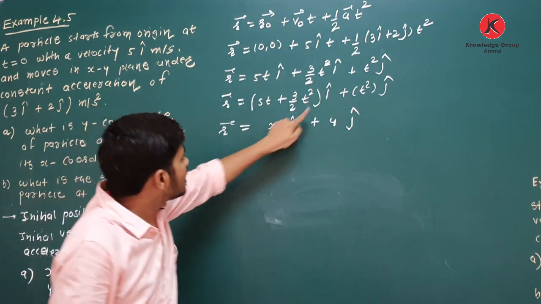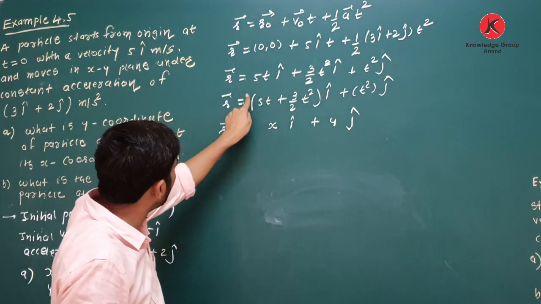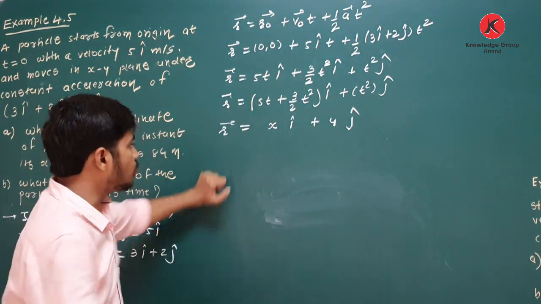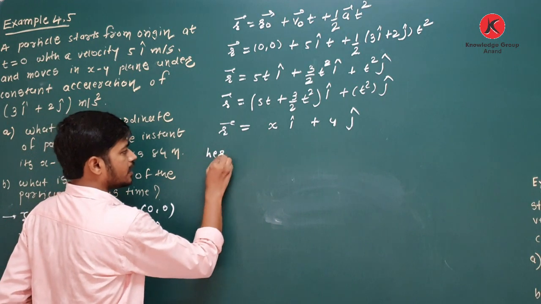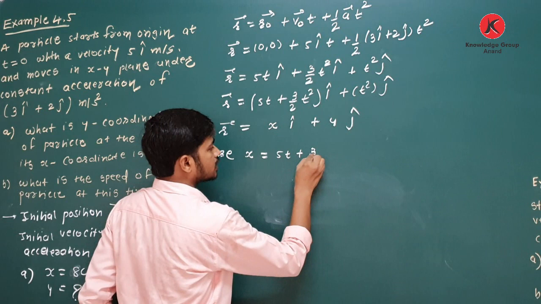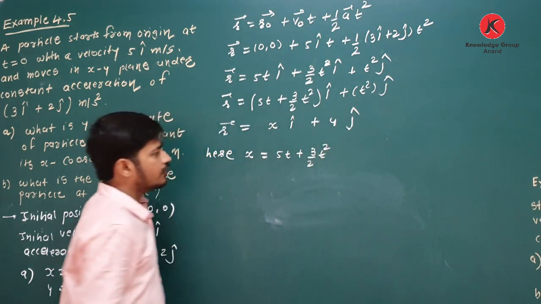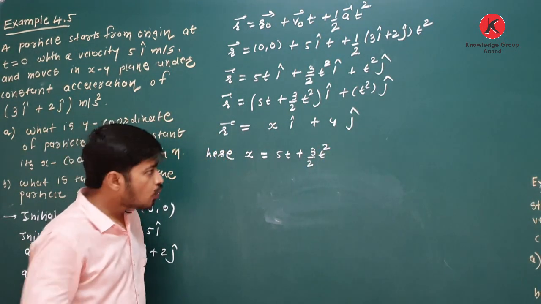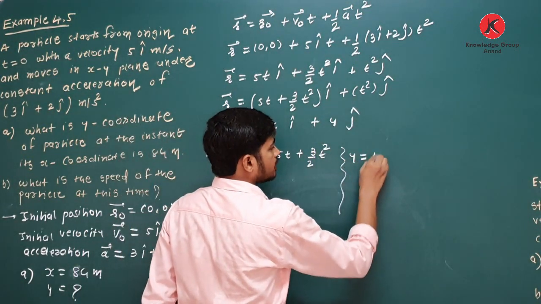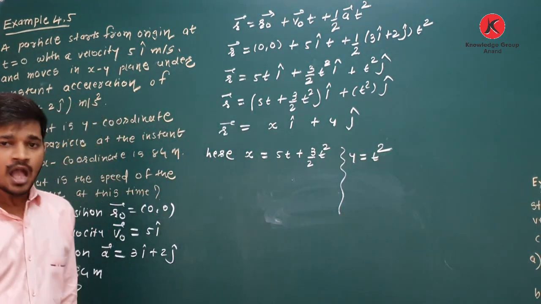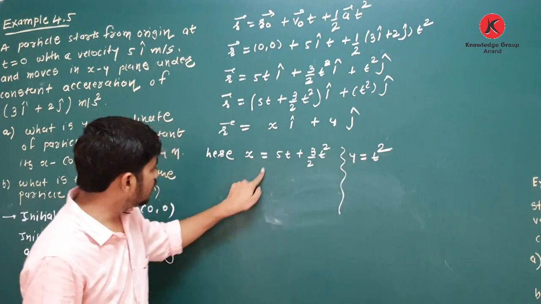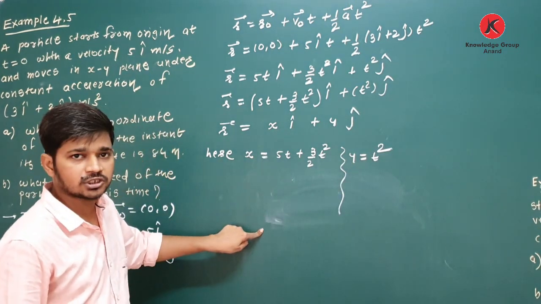Let us put the x component. Here it is i caret, which means this whole term is the x component. So x is equal to 5t plus 3 by 2 t square. What you have to find is the y component. Compare the y component: y is equal to t square. Now to find the y component, first of all you have to find the value of t. You will get the value of t from this equation. Put each and every value.